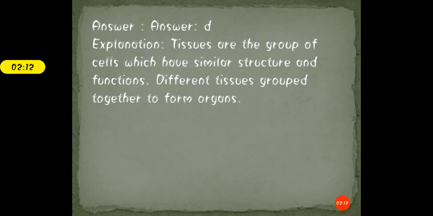Clear? And different tissues group together to form organs. Students, here I can take an example. Just like when you guys come together to make a cricket team or sometimes a football team, all your team members work for a single goal. Whenever a team is formed in class, all the students will have a similar function just to accomplish a particular task. To complete a task, all the students need to perform a similar function. The same thing happens here with the cells. When cells come together, they form a tissue, and these tissues have similar function and structures. Is that clear? Moving forward.